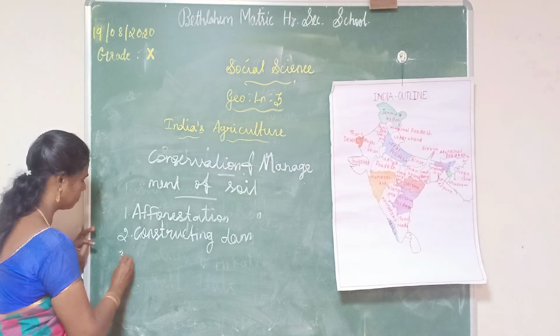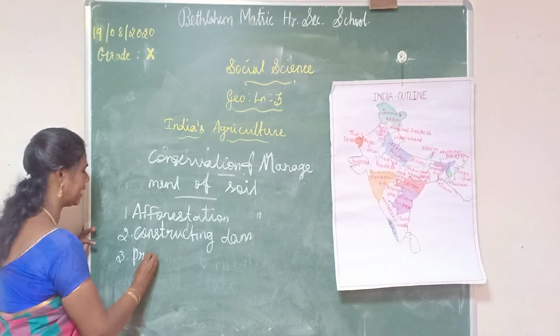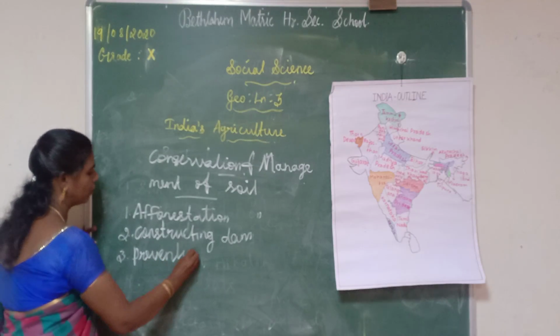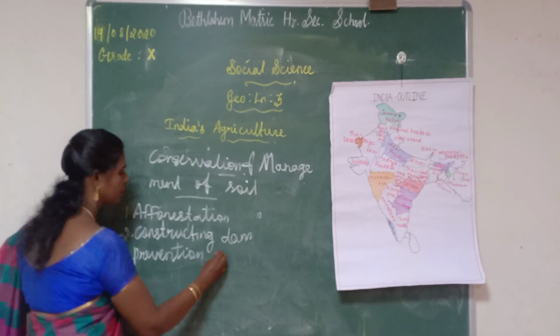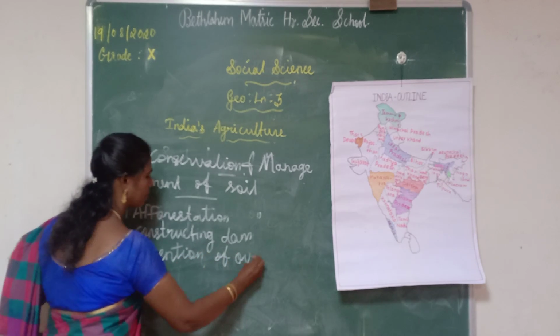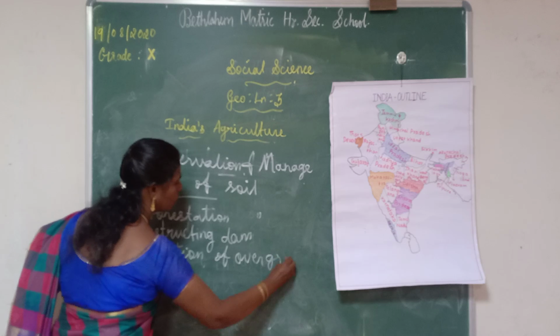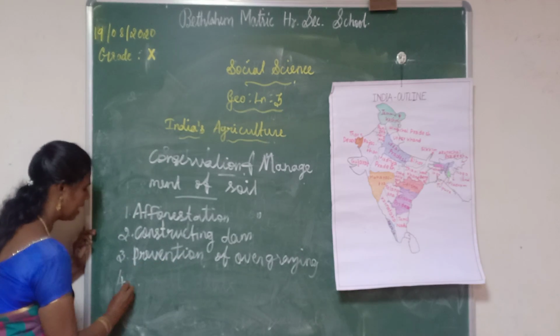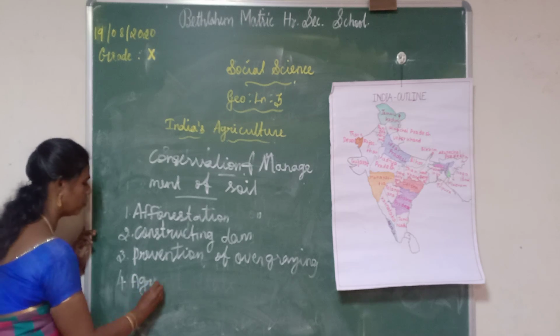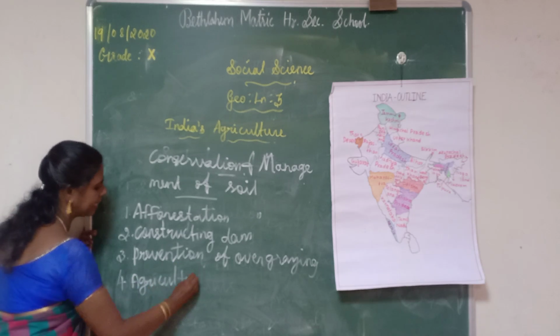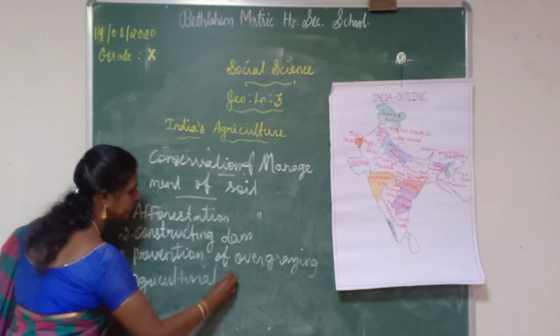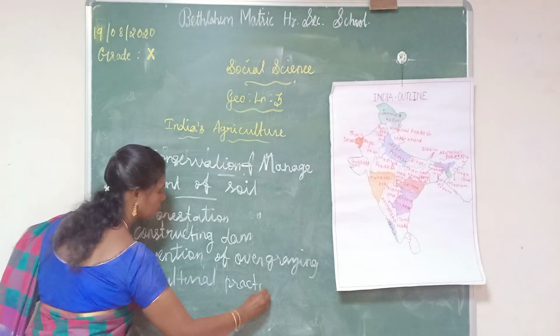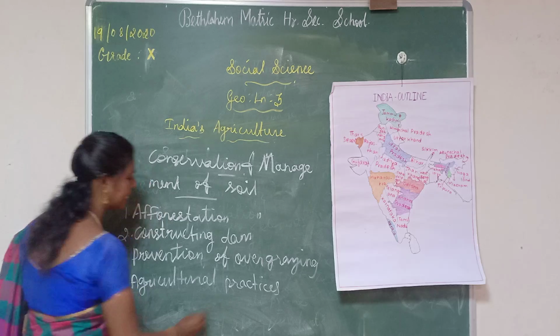Third one is prevention of overgrazing. Fourth one is agricultural practices.